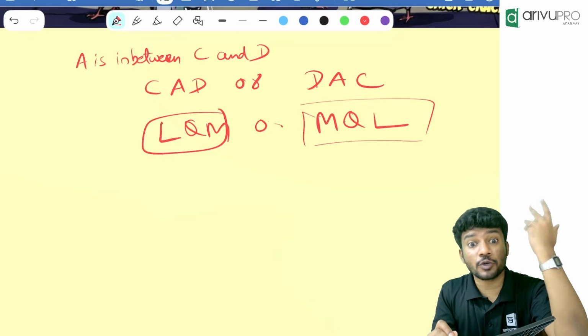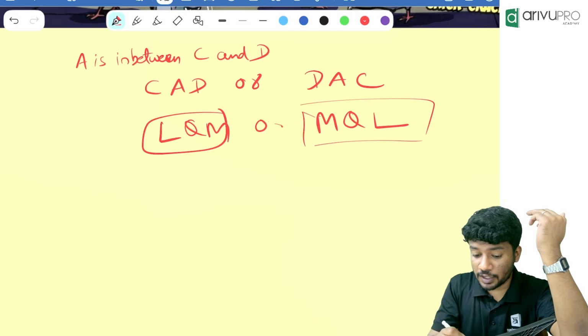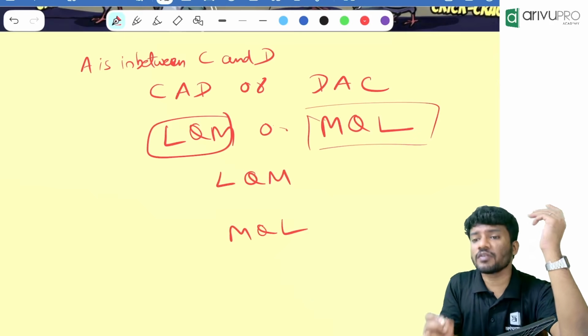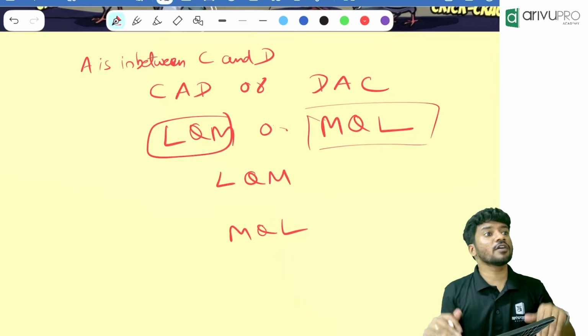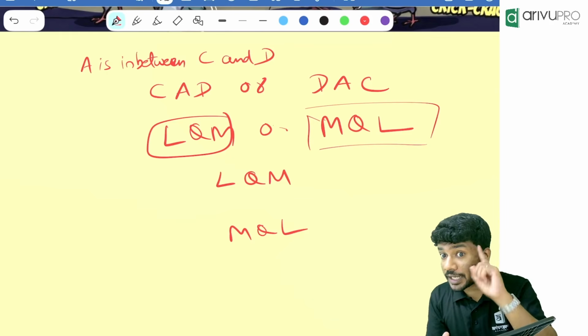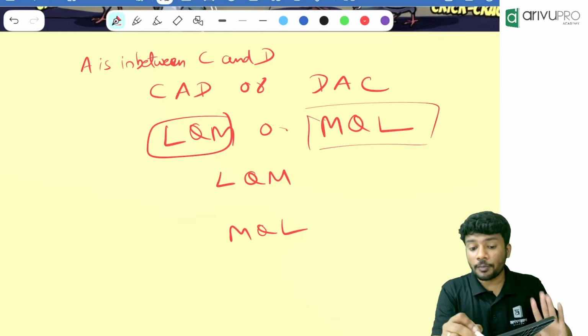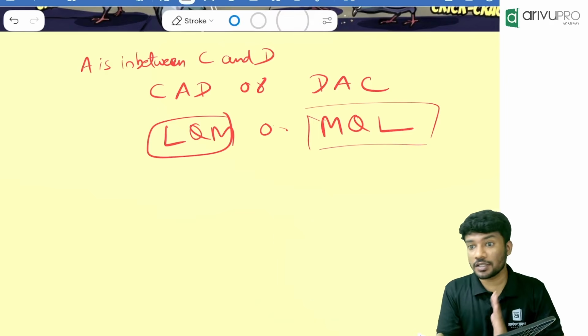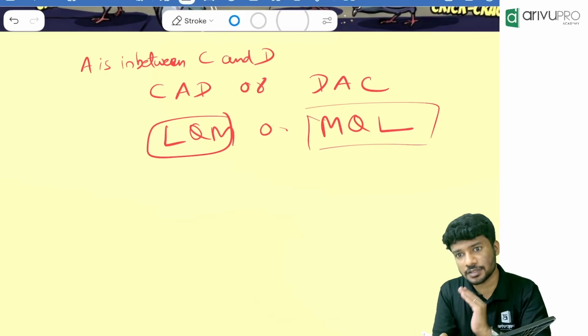So whenever a question is given or a statement is given, right away we will write both the possibilities. LMQ, LQM and MQL. We will write both the possibilities. Then we will go for the question. Remember that. Always write both the possibilities. Okay, in the initial stages. Eventually you will understand the method and all. Initial stages, go with that.